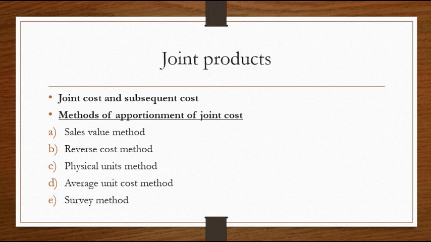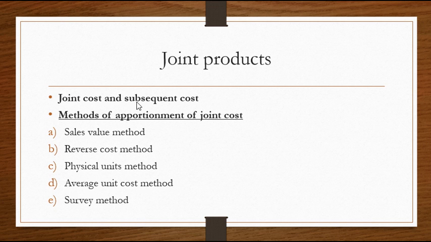You can further reduce 12, 8 and 4 by dividing by 4: 12 gives 3, 8 gives 2, and 4 gives 1. So it is 3 is to 2 is to 1. This is your ratio to apportion the joint cost for A, B, C. Say your joint cost is 9,000. Out of 9,000 you apportion based on the ratio 3 is to 2 is to 1. You get 4,500 for A, 3,000 for B, and 1,500 for C.